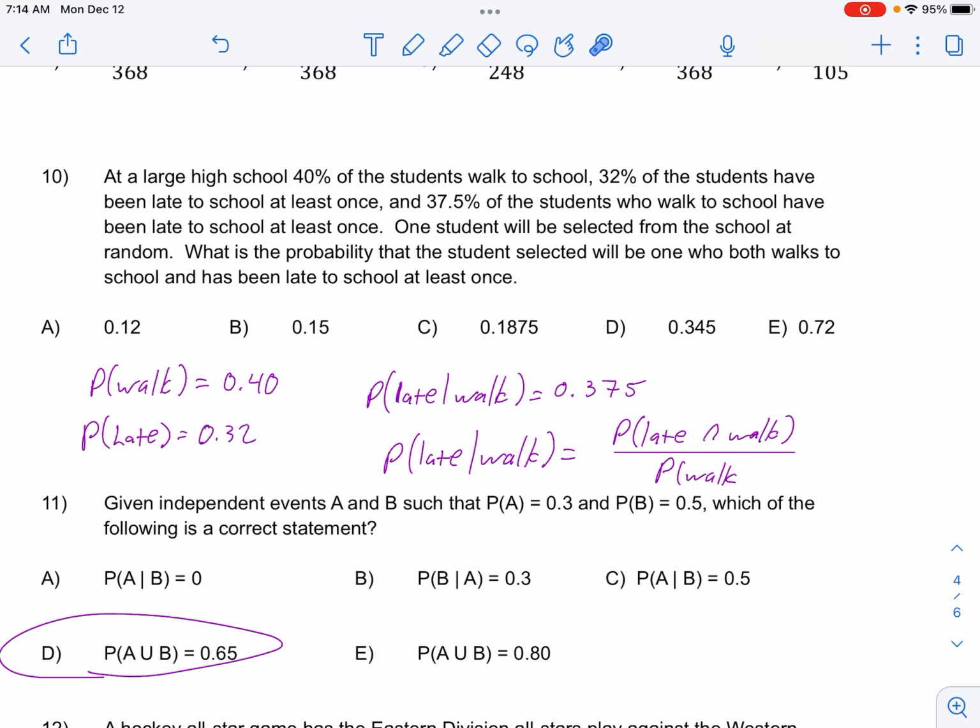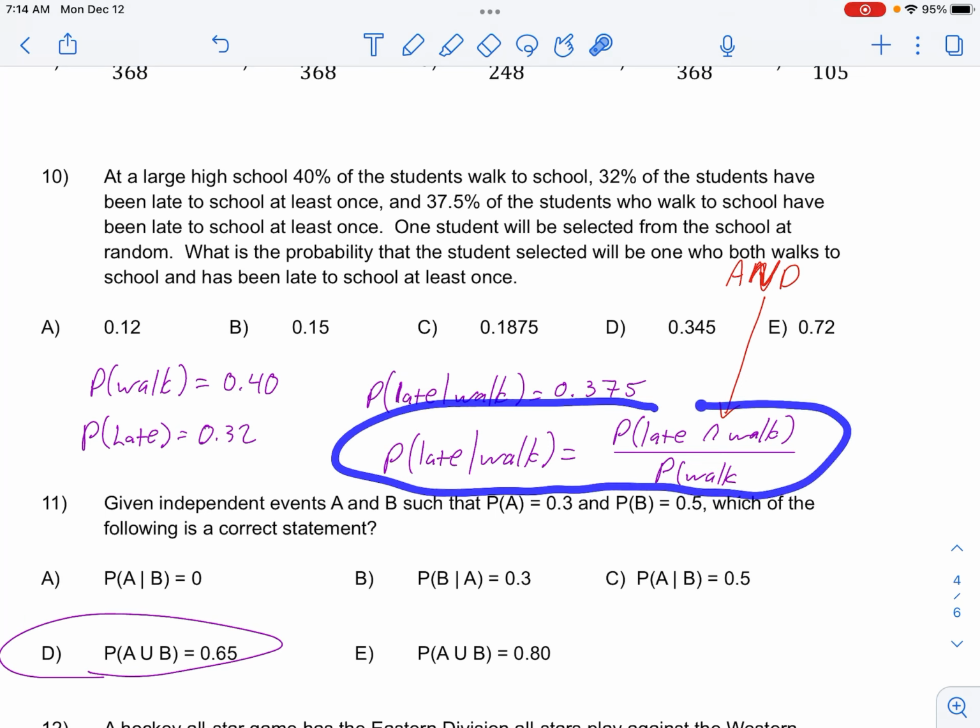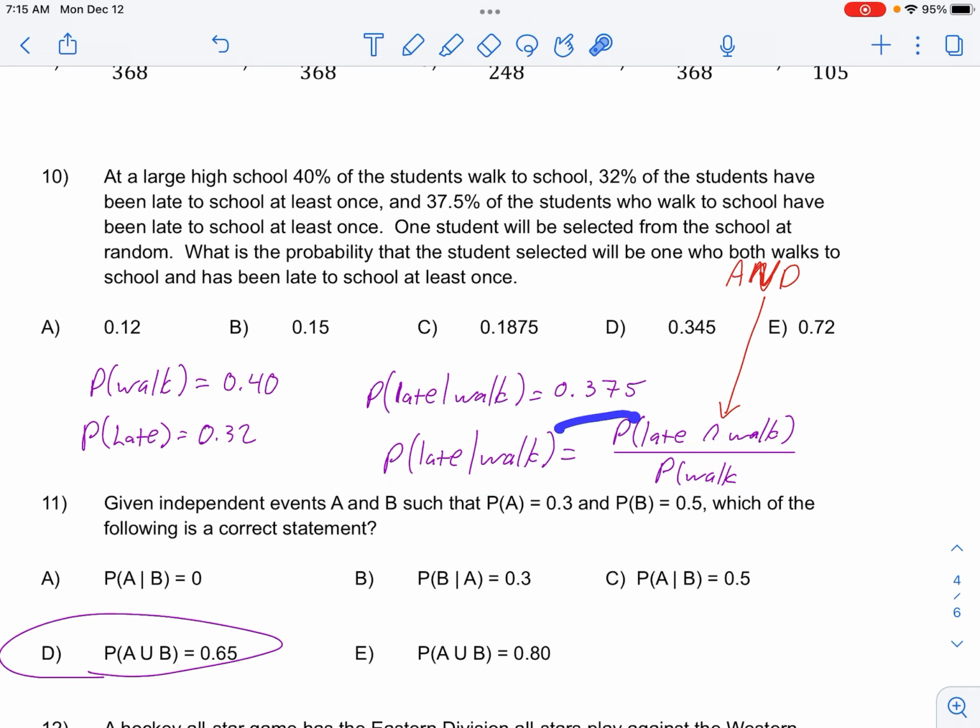Okay, then what's it asking me for? What's the probability a student selected will be one who both walks? So they're asking you for the AND. They're asking you for the overlap, which is this part. So then I said, okay, well, they gave me the conditional probability. So this here is just using the formula, which is on your College Board sheet, to break down this, which we know the numerator is the probability of both, and the denominator is the probability of walking.